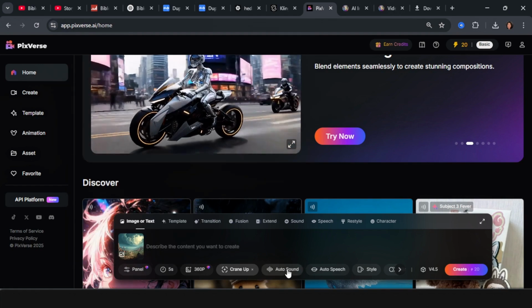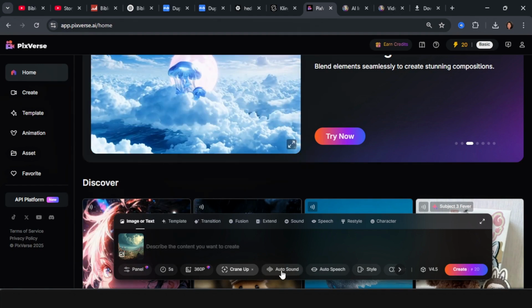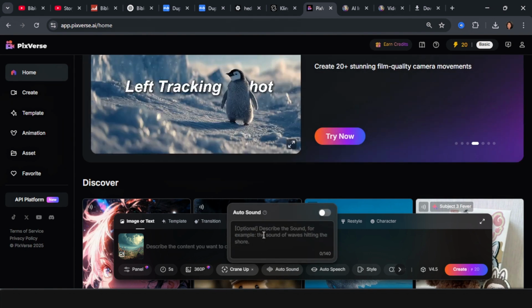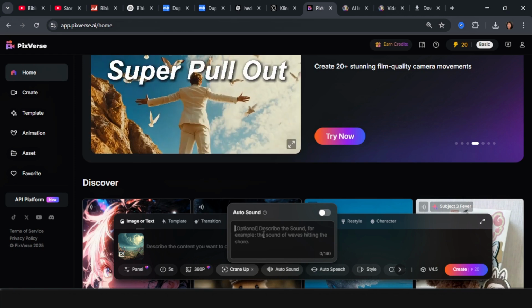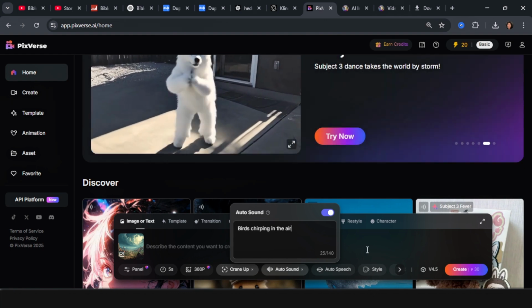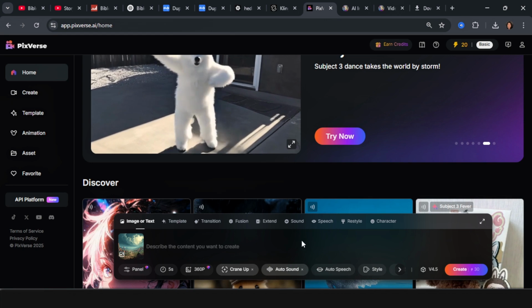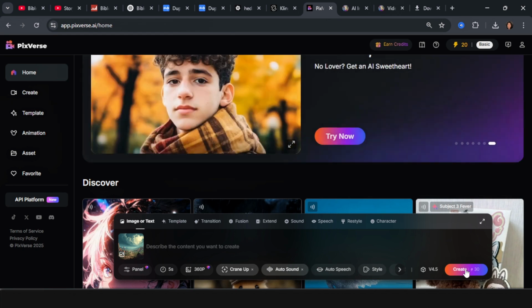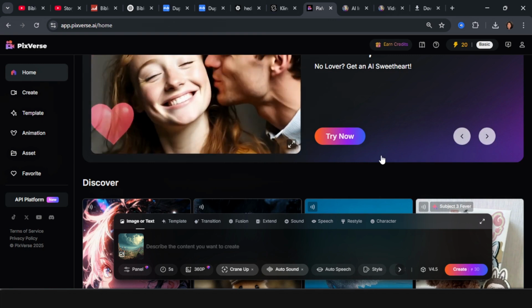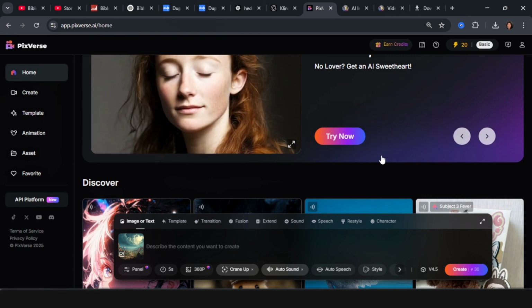And again, we can now decide to add some sounds. We can add auto sound. This is where we can add some things we want in the background. For example, birds chirping in the air because there are birds in our image. So now we've done that, and what we're going to do is go ahead and hit the create icon. Now this particular AI tool is going to go ahead and process our image based on the prompts we've given it.